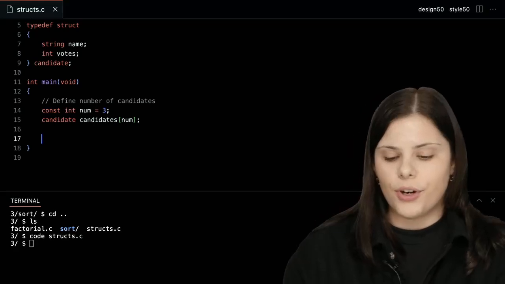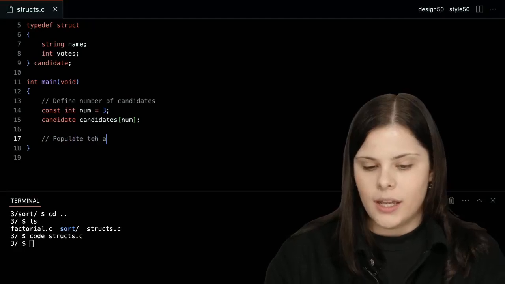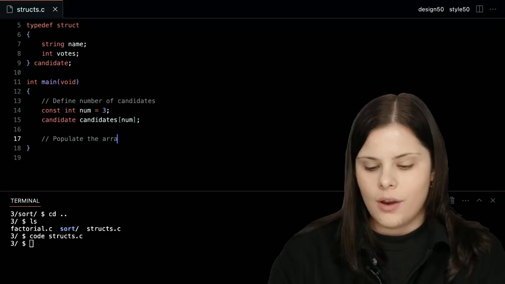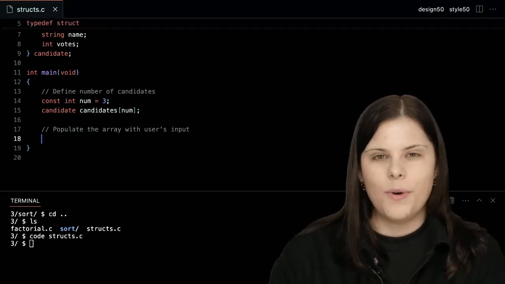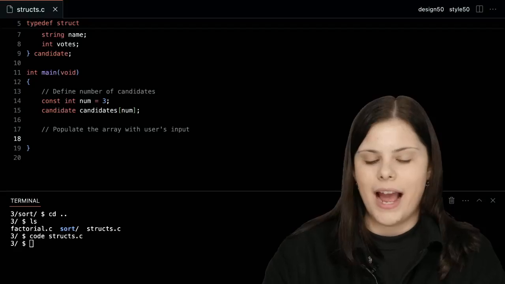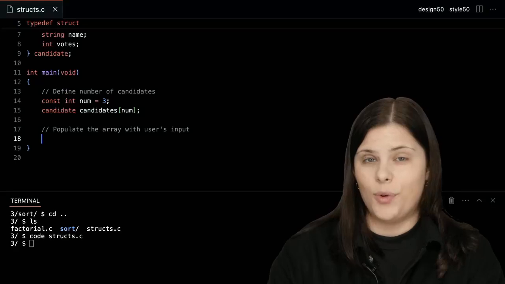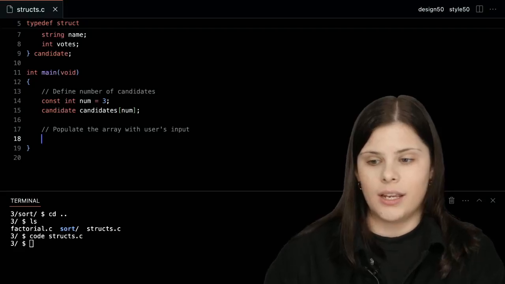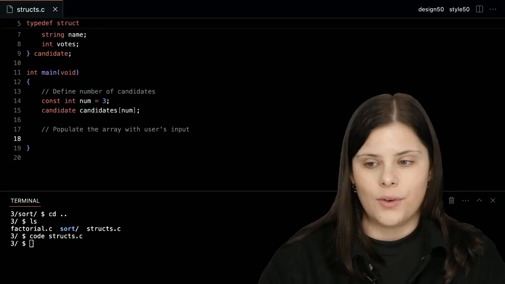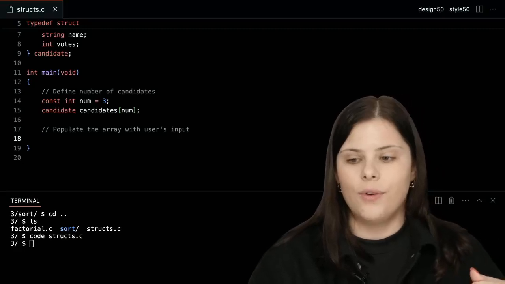So what we want to do first is populate the array with users' input. Okay, and how do we want to do that? So if I have 3 candidates in my array, I could go one by one, but what would be a better way to populate the array with the names and the votes for all 3 people?